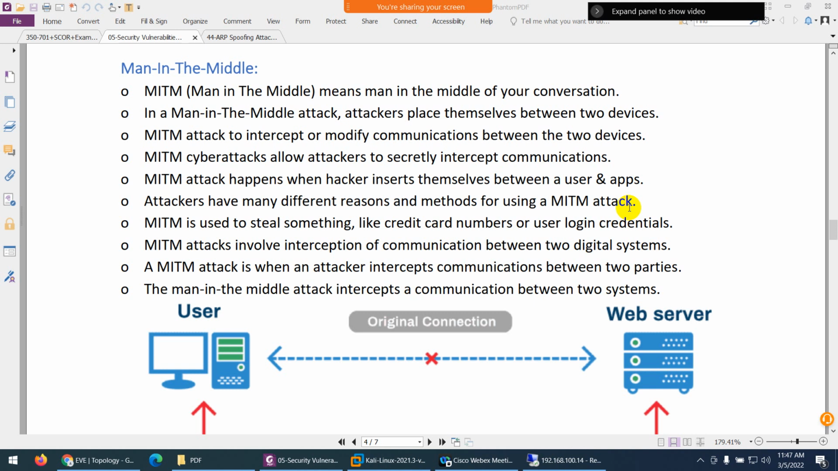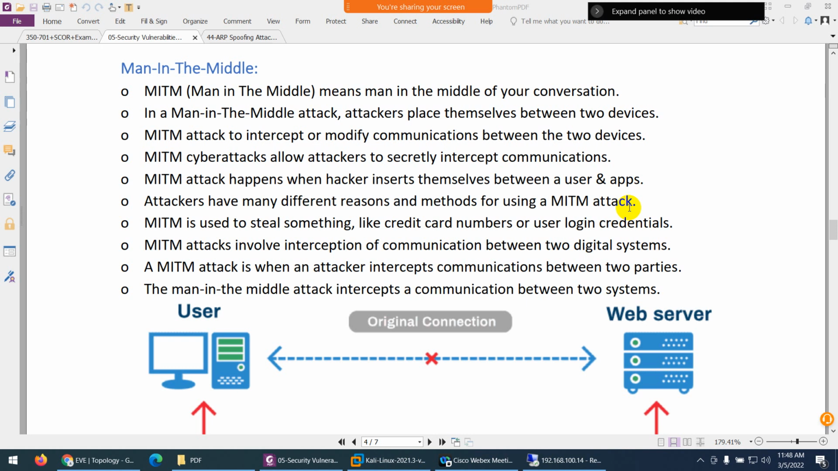Type of attack which we discussed theoretically as man in the middle attack, MITM. Man in the middle means someone is in the middle of your conversation. Suppose I'm talking on the phone with you and someone is listening to our communication in between. So this is called man in the middle, and they are using some techniques to listen to our talk.